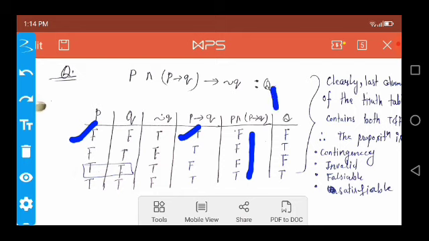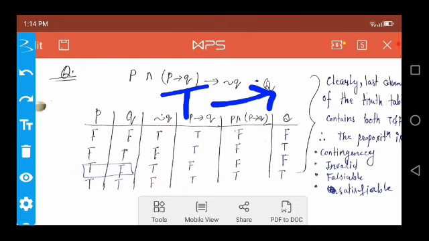The AND operation always provides true only when both values are true, else false.